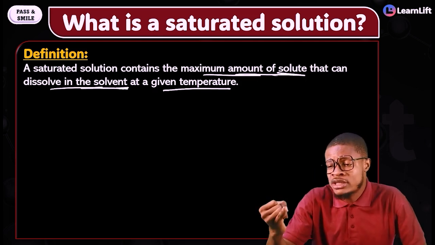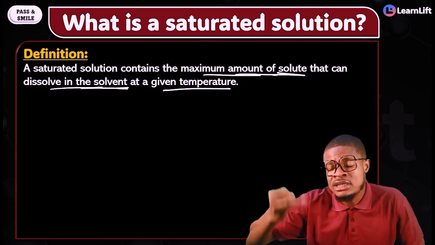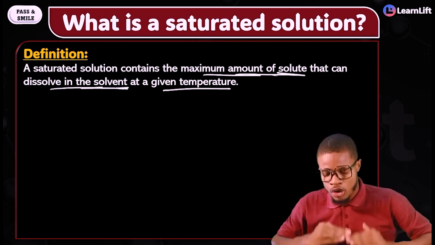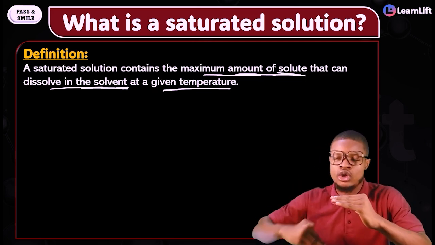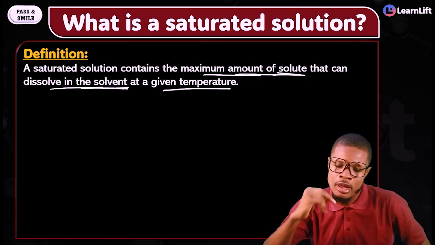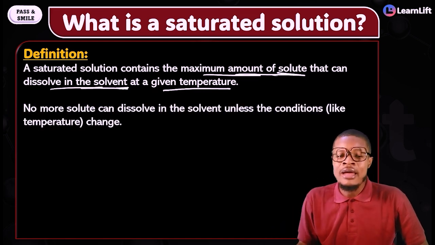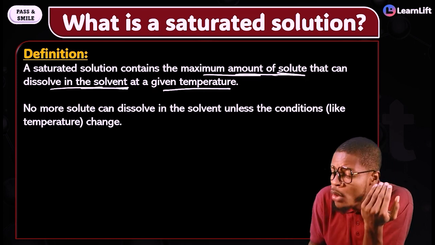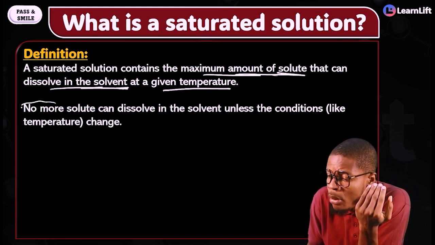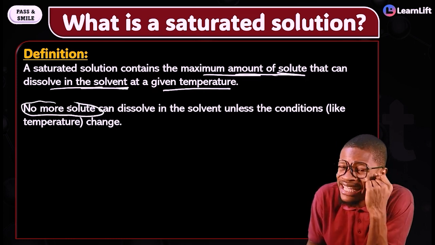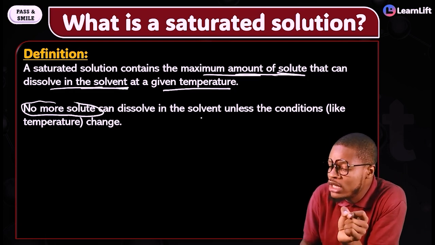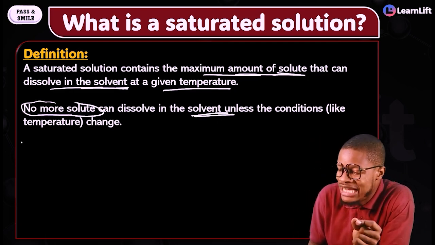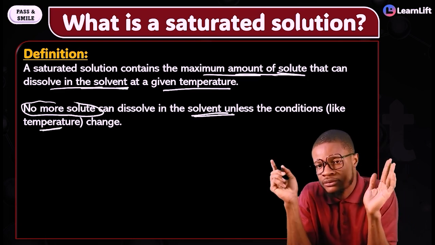I told you we have a saturated solution, an unsaturated solution, and a supersaturated solution. In their order of arrangement: unsaturated solution, saturated solution, and then supersaturated solution. But please understand this: in a saturated solution, no more solute can dissolve in the solvent unless conditions like temperature change.